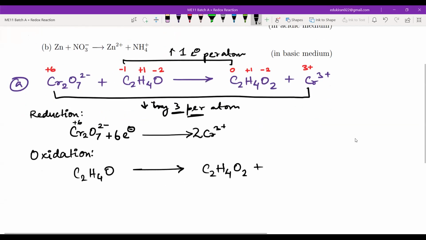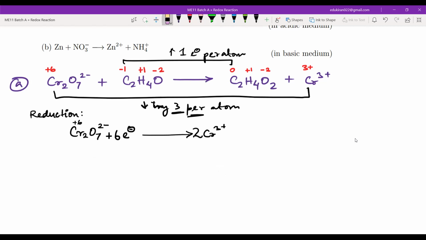So plus here I will write increase 1 electron per atom. There are 2 carbon atoms. That is why I will write 2 carbon atoms here. Okay, sorry. Let us complete this now. We did not complete this. Fine. So chromium is balanced. Then we want to balance what? Oxygen. How will we balance oxygen? It is in acidic medium.